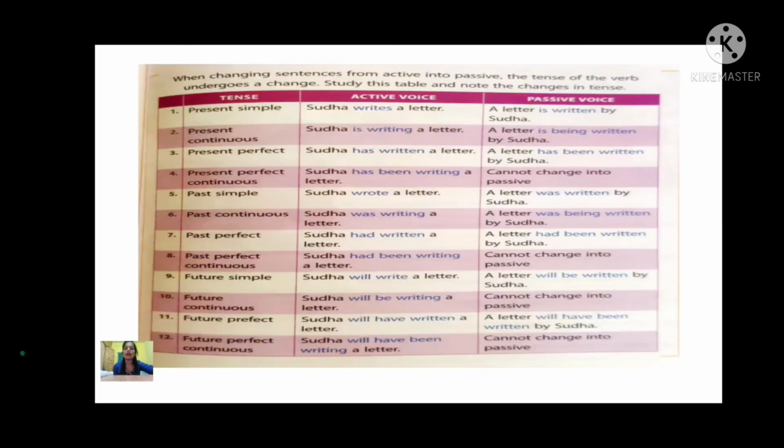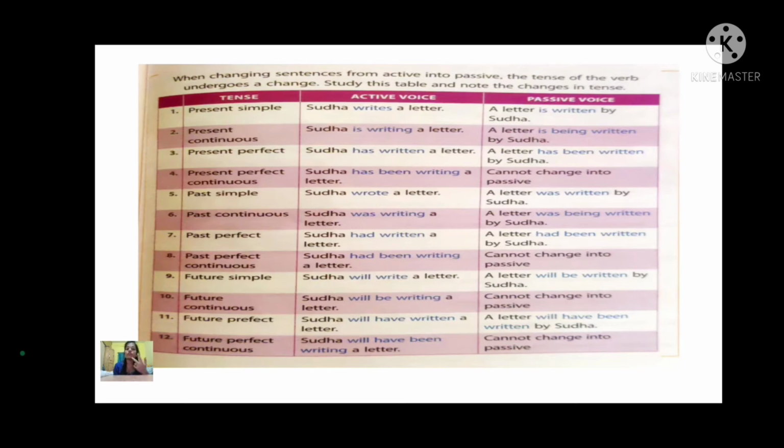Now here I have given the table to you. When changing sentences from active into passive, the tense of the verb undergoes a change. Study the table. Yes, and it is there in your textbook also. I have taught you all tenses. Okay, so these are the tenses.